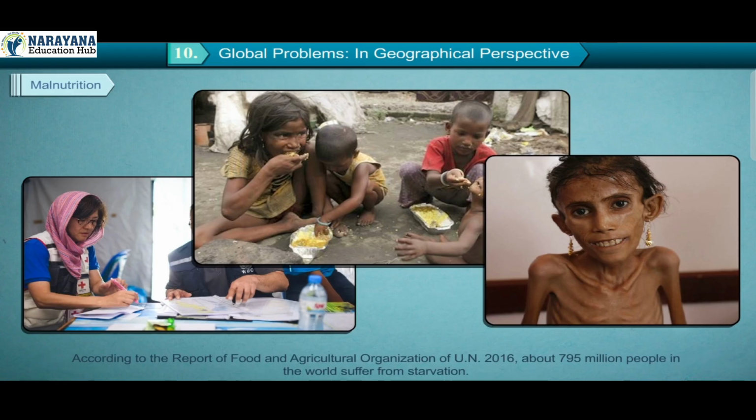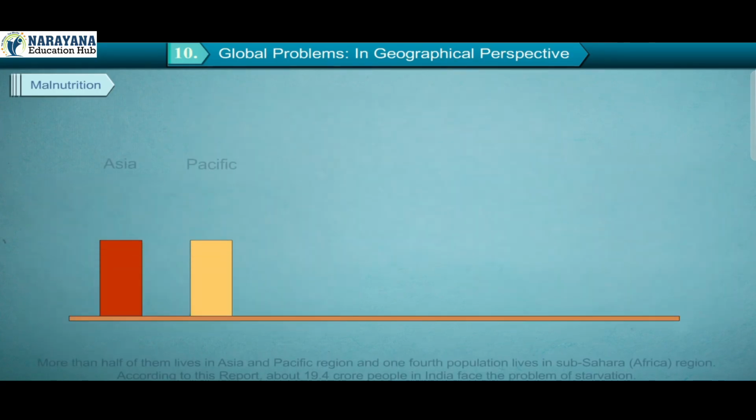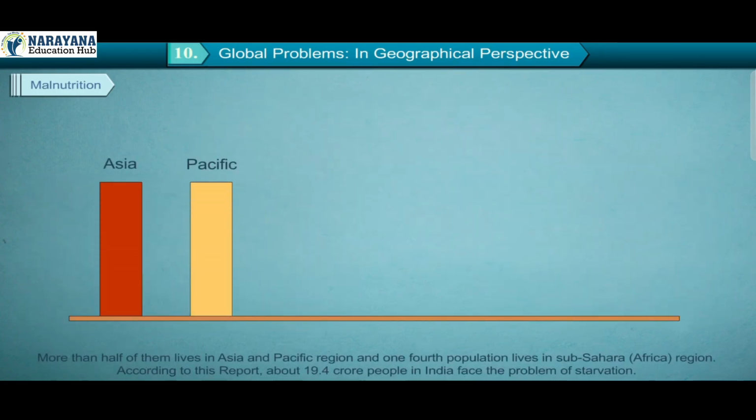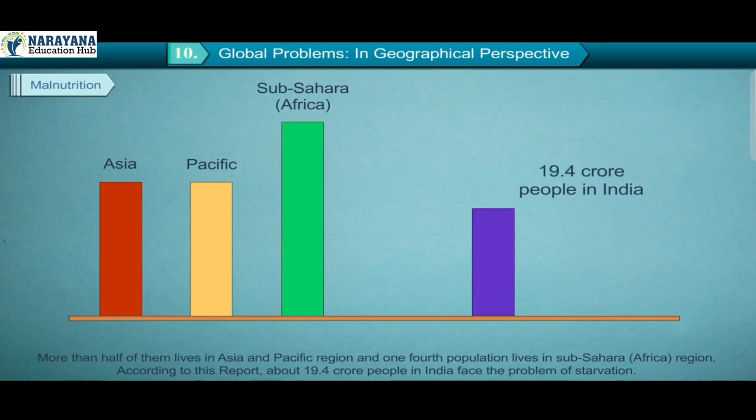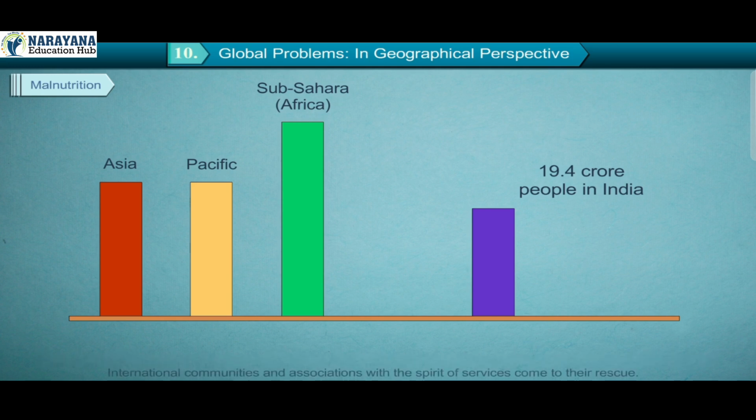According to the report of the Food and Agricultural Organization of the UN 2016, about 795 million people in the world suffer from starvation. More than half of them live in the Asia and Pacific region, and 1/4 of the population lives in Sub-Sahara, that is, the Africa region. According to this report, about 19.4 crore people in India face the problem of starvation.